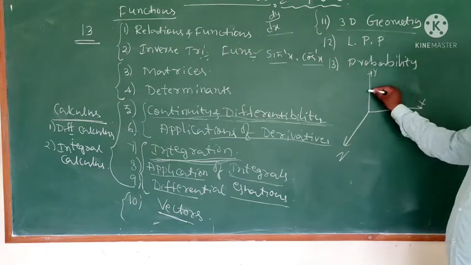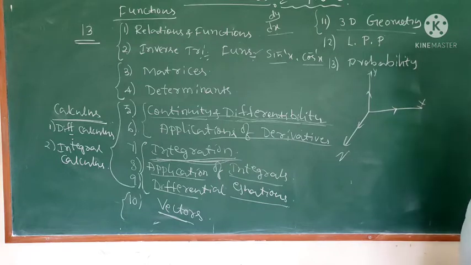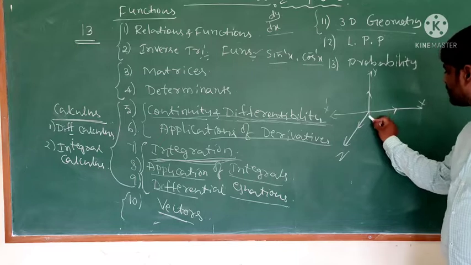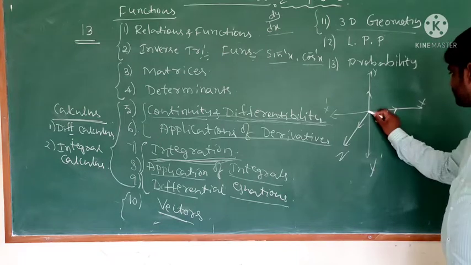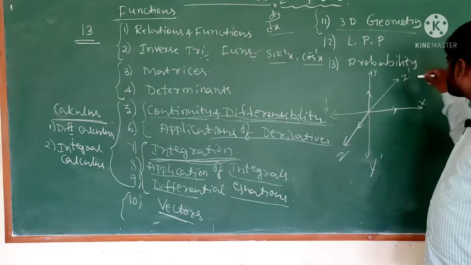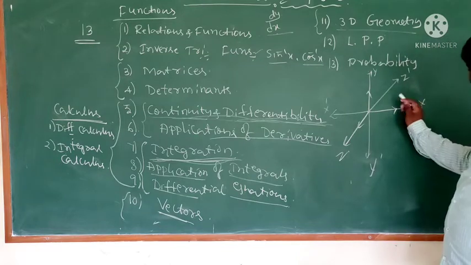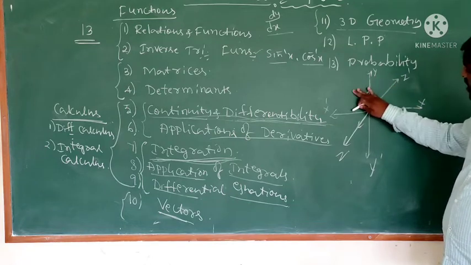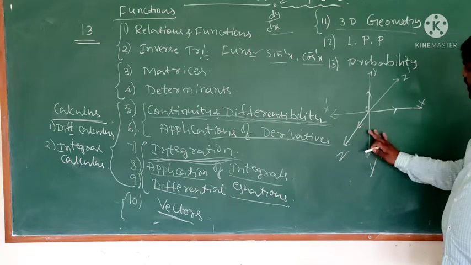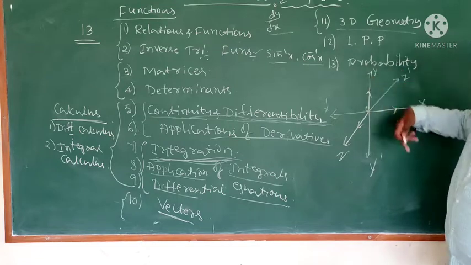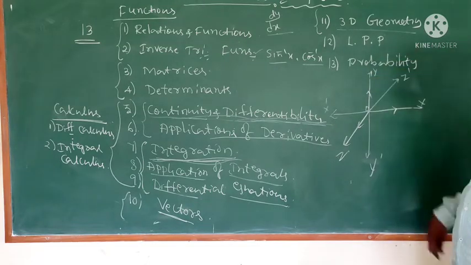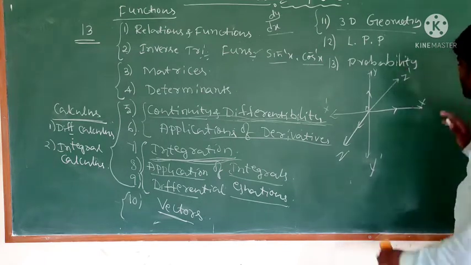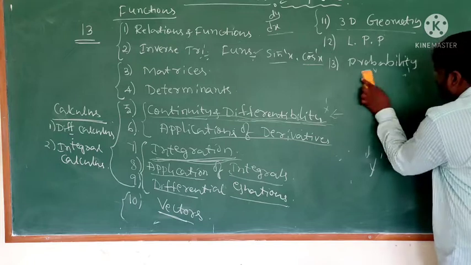Here the octants will come: first octant, second octant, third octant, fourth, fifth, sixth, and inside one octant, outside one octant, totally 8 octants will come. But this one you will write in short.